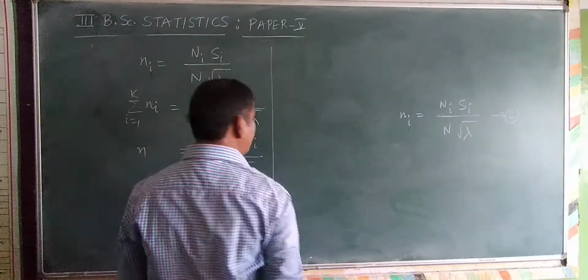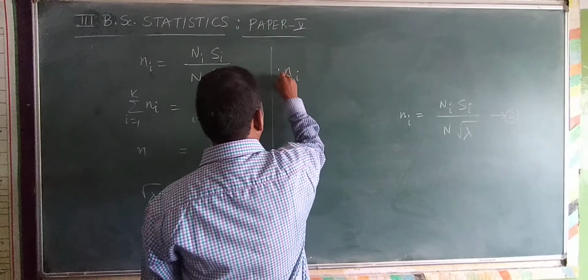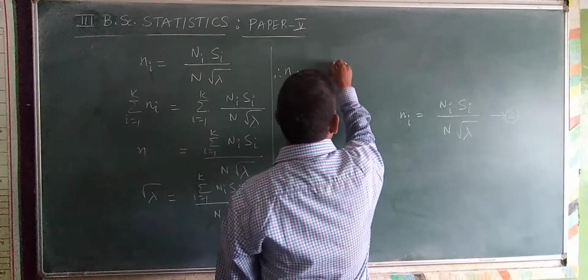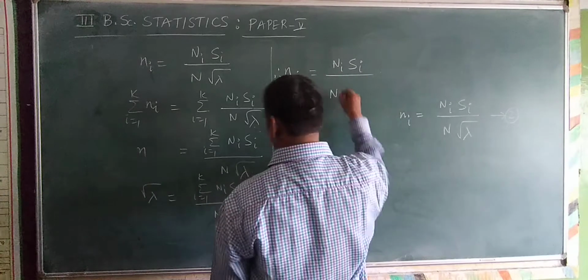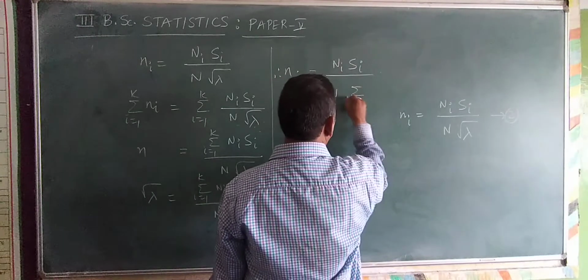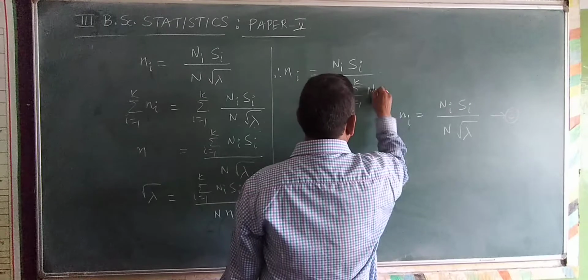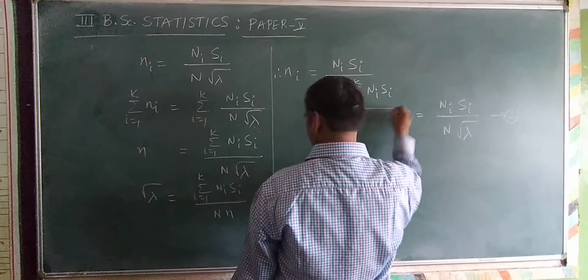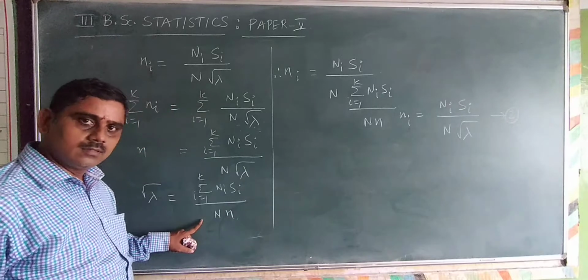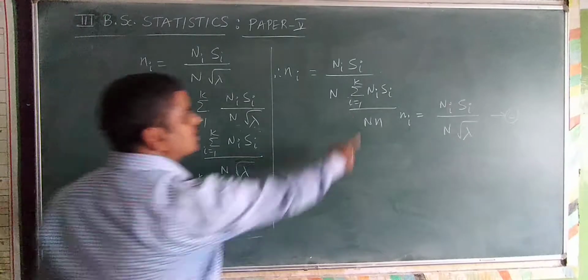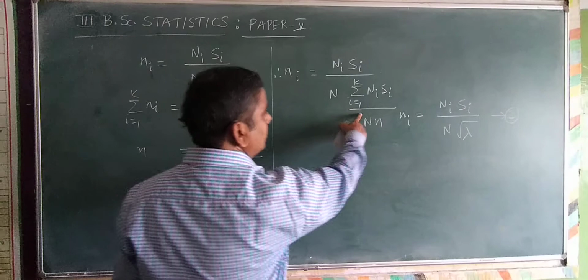Therefore what we get? Small ni is equal to Ni Si divided by N into root lambda. Root lambda is summation i is equal to 1 to k Ni Si divided by capital N into small n. Do you understand this? This value of root lambda I have substituted here, in the place of root lambda.